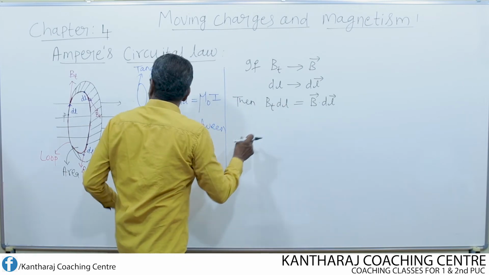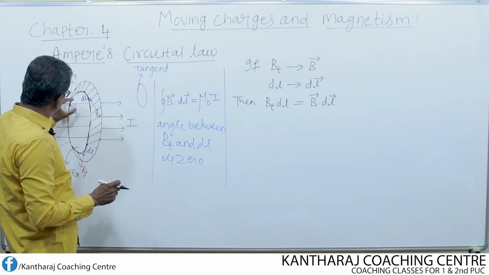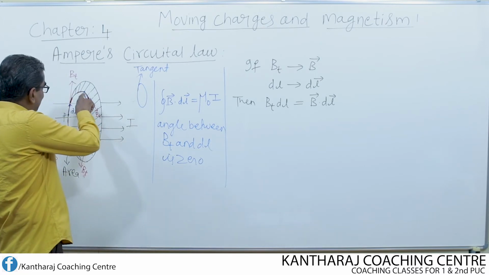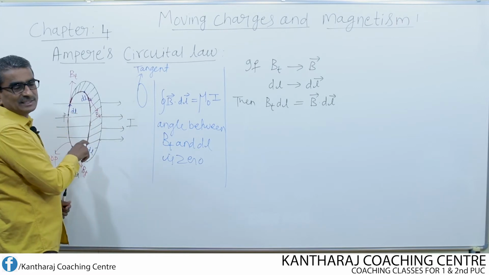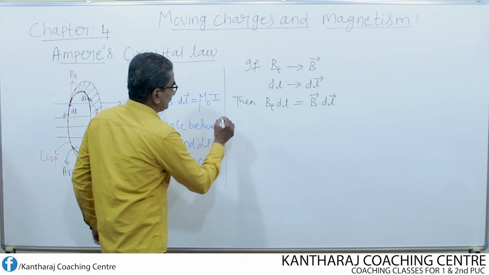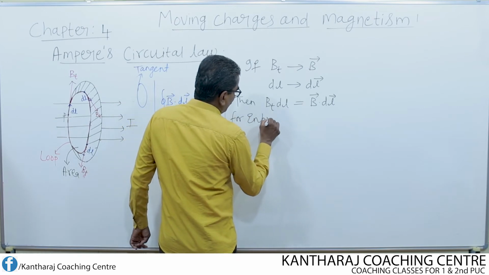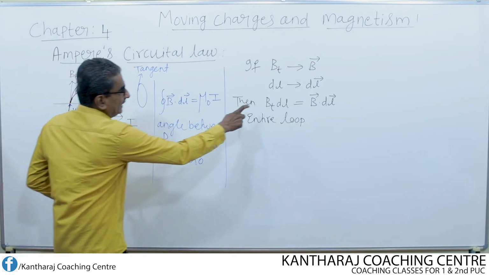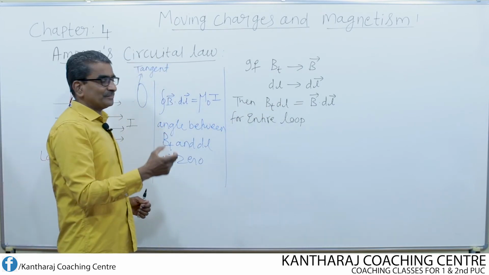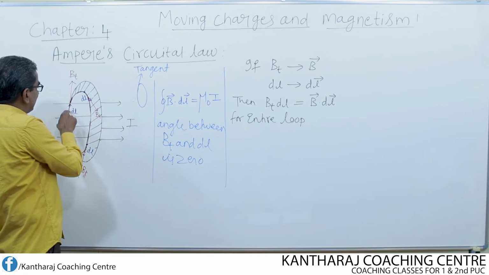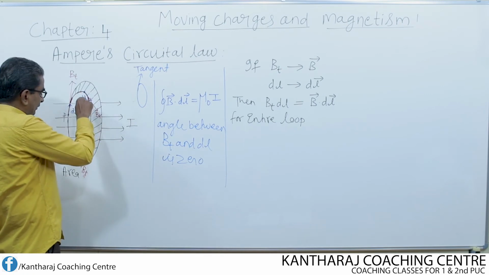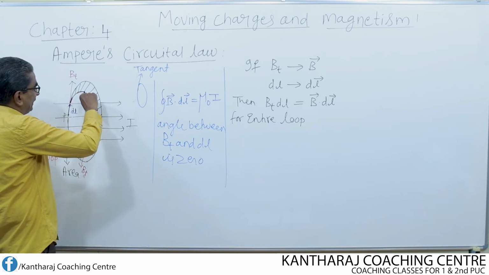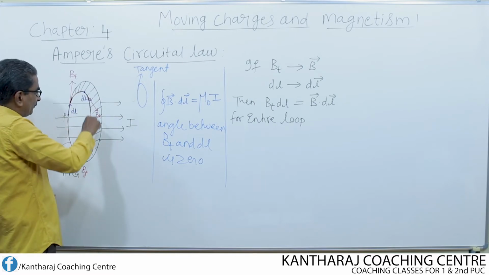Suppose dl is assumed to be very small. Then for the entire loop, what is Bt into dl? I have to consider the sum. For this element, Bt into dl; for this element, Bt into dl; and for this element, Bt into dl, like this. I have to extend that for the entire loop.